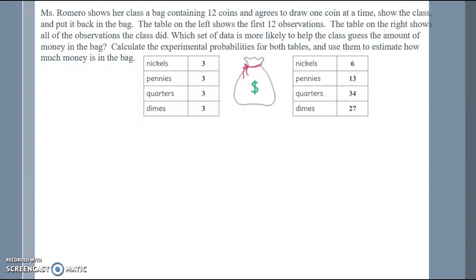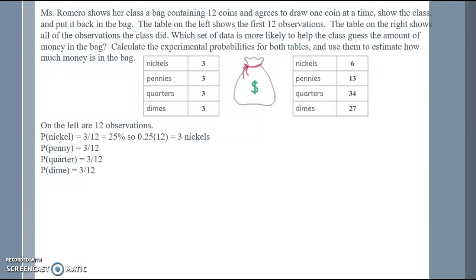So on the left, we show the first 12 observations. There were 3 out of 12 pennies, 3 out of 12 nickels, 3 out of 12 quarters, and 3 out of 12 dimes. Turning them into percentages, we say that there are 25% each. So if we had 12 coins times 25%, we would end up with 3 nickels, 3 pennies, 3 quarters, and 3 dimes, the exact same results that we observed, since there wasn't any variety in our numbers.